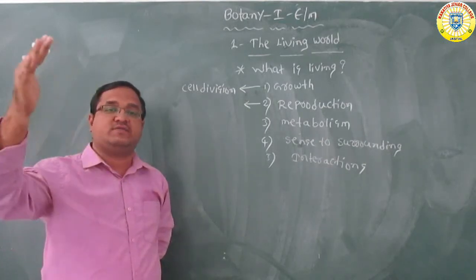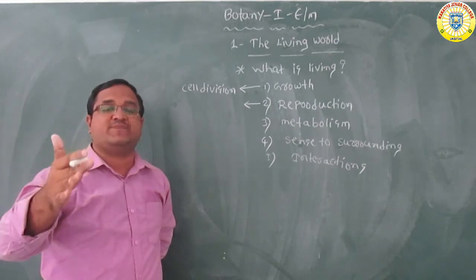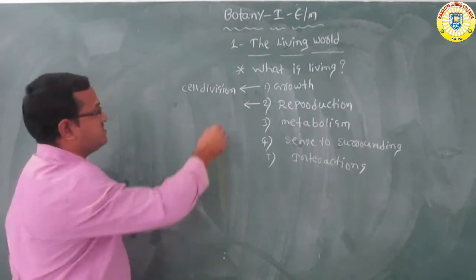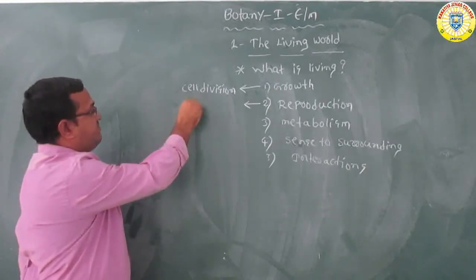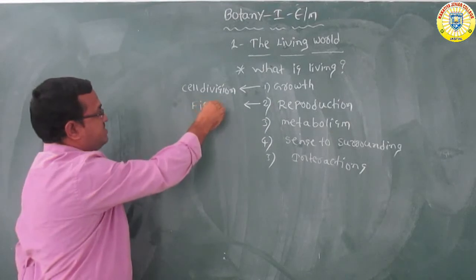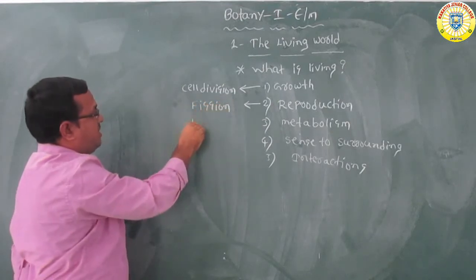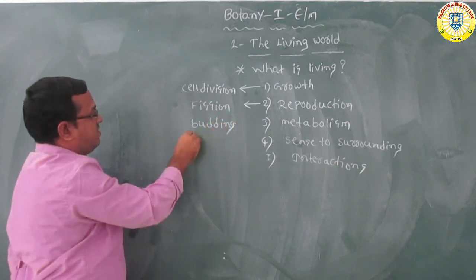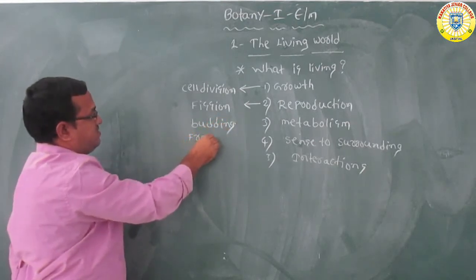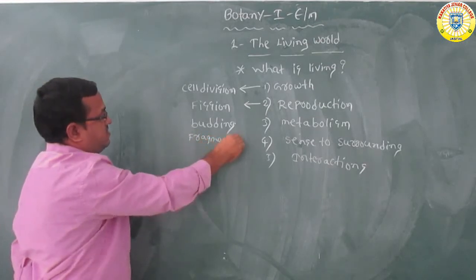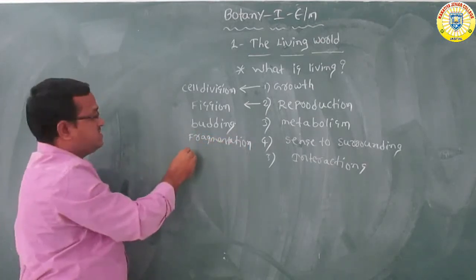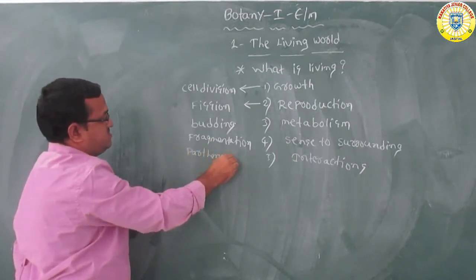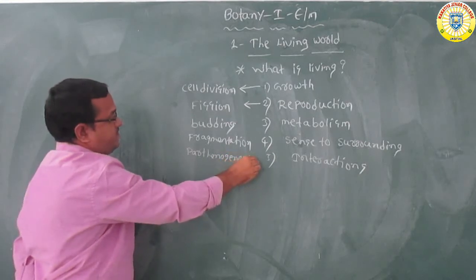Some modes of asexual reproduction you have already learned: one is fission, another is budding, and fragmentation, parthenogenesis, parthenocarpy, and regeneration.